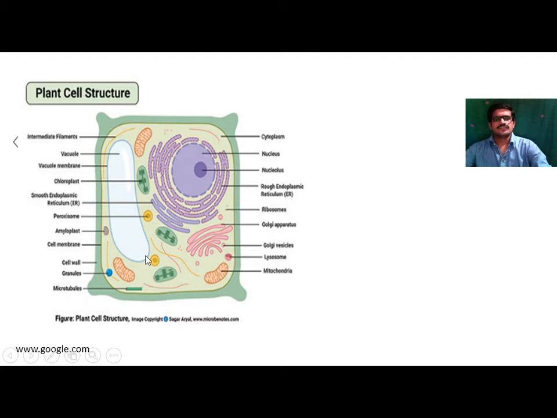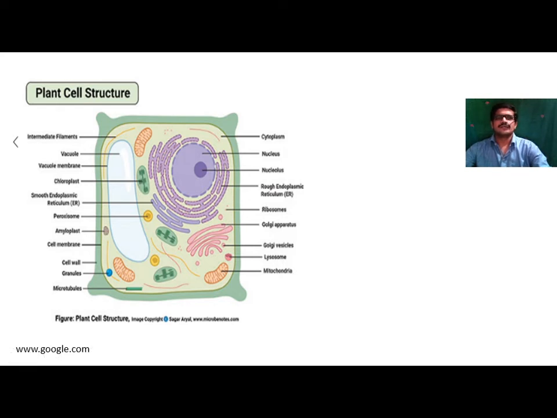Then there is the presence of the next cell organelle called chloroplast. This chloroplast is present only in the plant cell. It is absent in the animal cell. So chloroplast consists of chlorophyll pigment, and it plays an important role in the synthesis of food material in the form of carbohydrate.